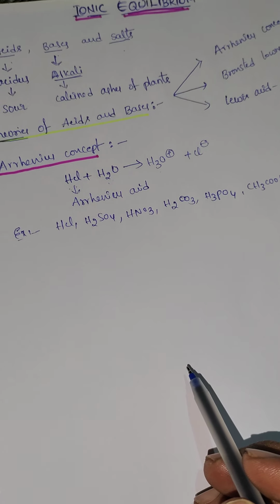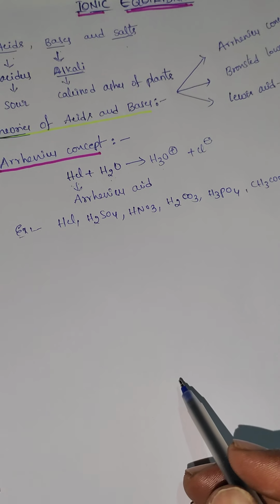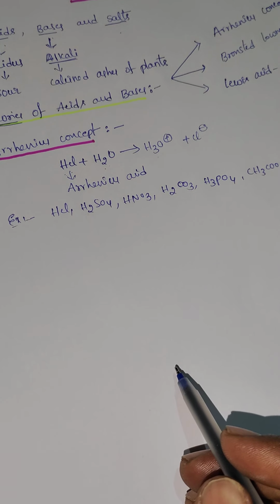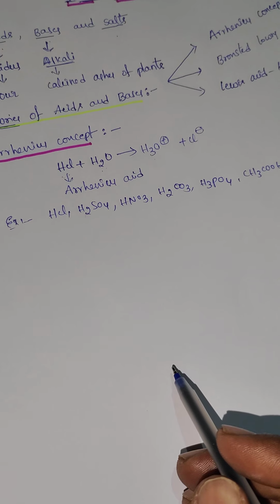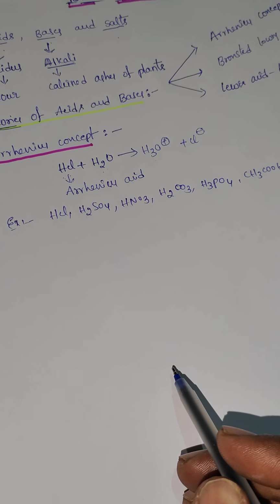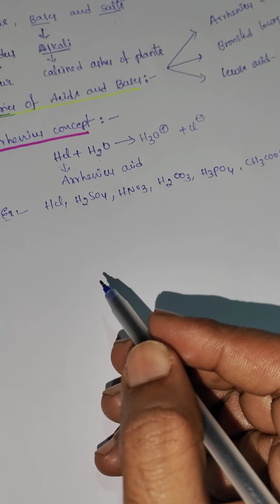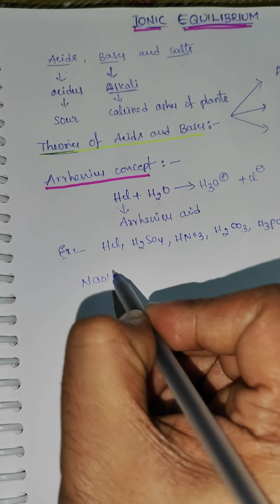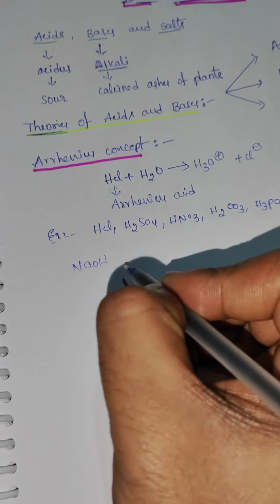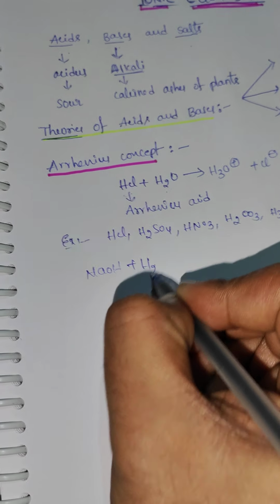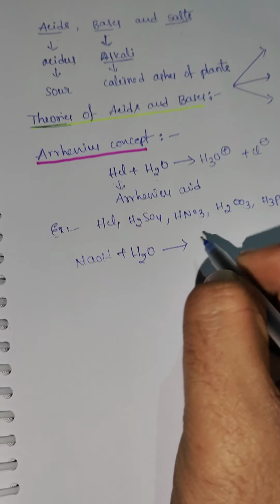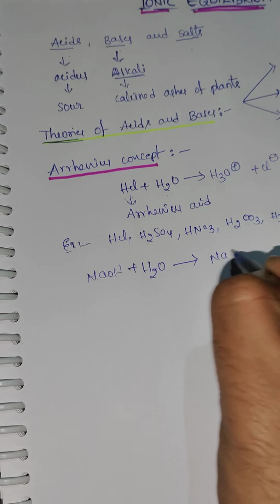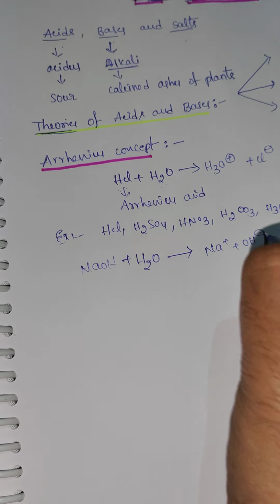Next, Arrhenius base. What is meant by an Arrhenius base? A base is a substance which produces hydroxyl ions when dissolved in water. For example, NaOH when dissolved in water produces Na plus and OH minus.